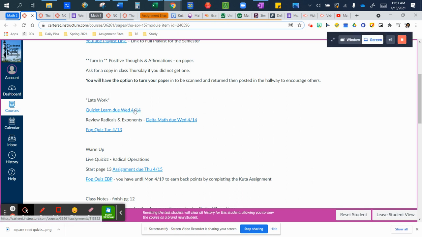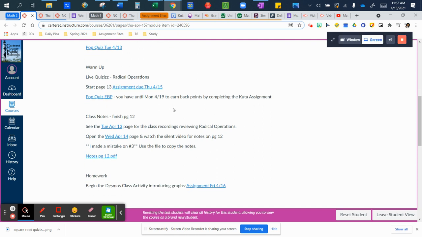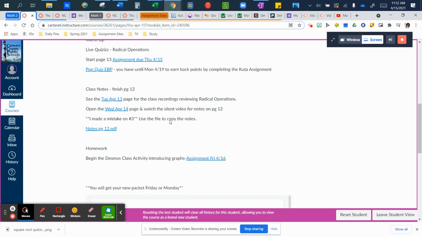Late work available for Quizlet and Delta Math. This doesn't really apply to any of you guys in here because everybody was here Tuesday and took their pop quiz. The earn back points is due Monday. And we already talked about page 13. We're going to do the live quizzes at the end of class if there's time. First period didn't finish, and it's not going to be an assignment grade. It's going to be a completion grade. So however far we get is how far we get after we go over these notes.